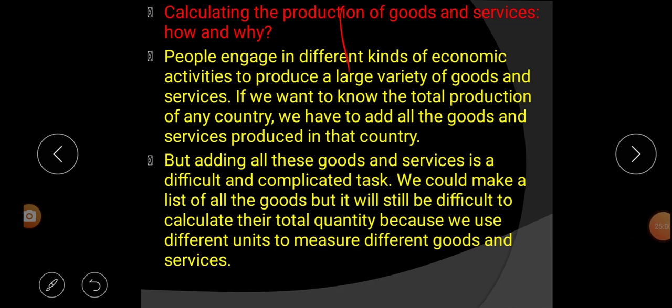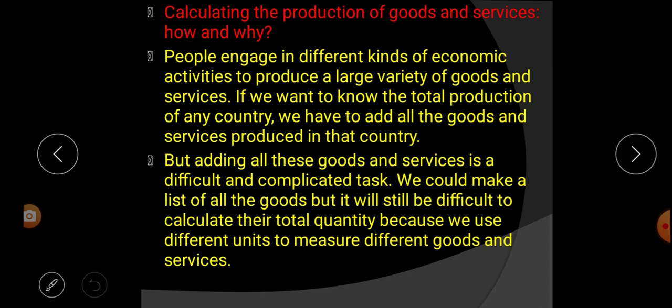But adding all these goods and services is a difficult and complicated task. We could make a list of all the goods, but it will still be difficult to calculate their total quantity because we use different units to measure different goods and services.